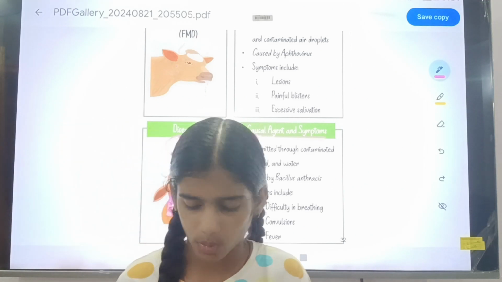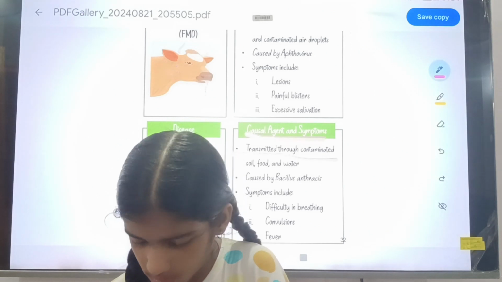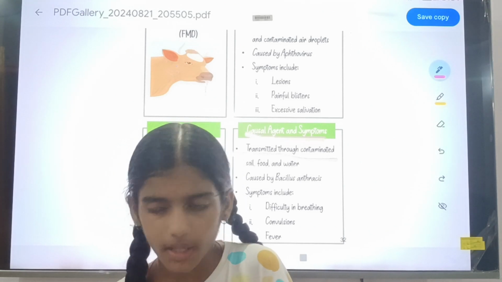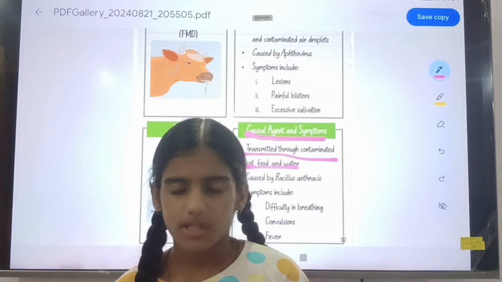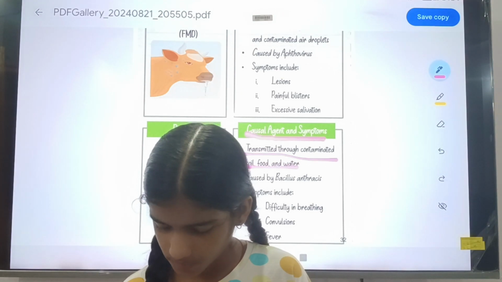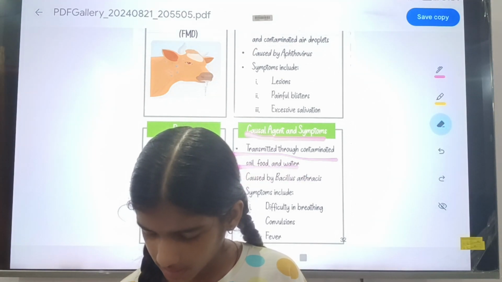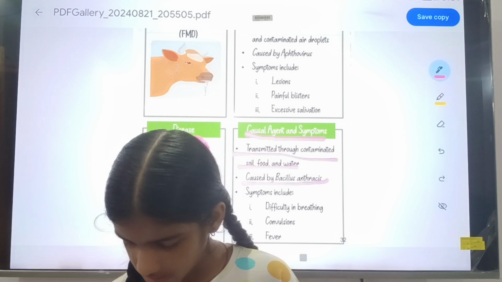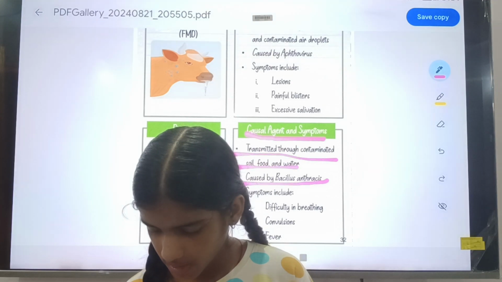Its mode of transmission is contaminated soil, food or water. By this mode of transmission, anthrax disease in animals occurs. It is caused by bacteria, named Bacillus anthracis.